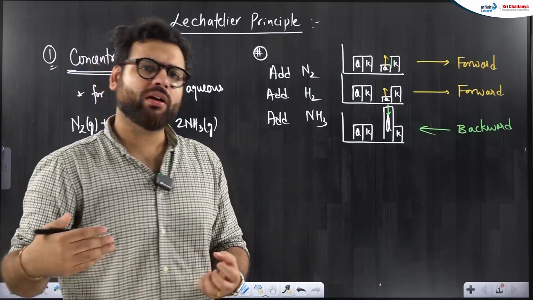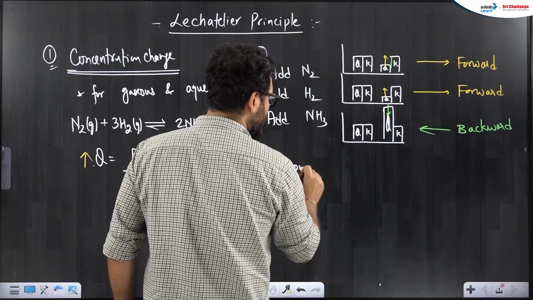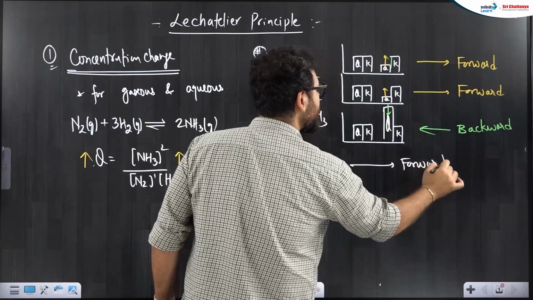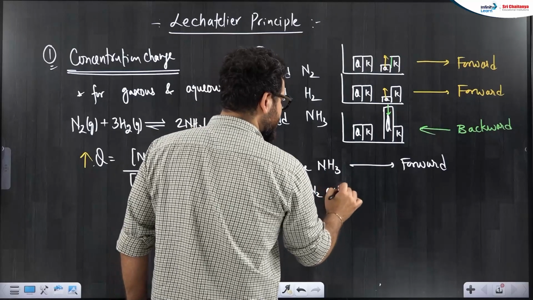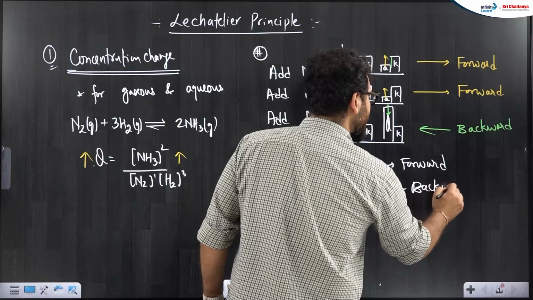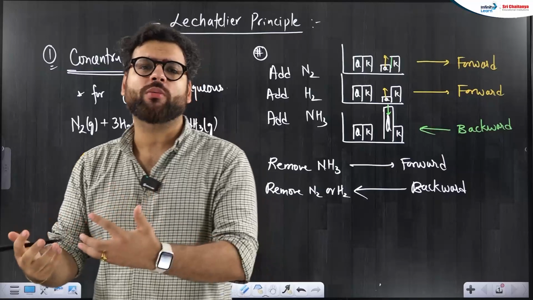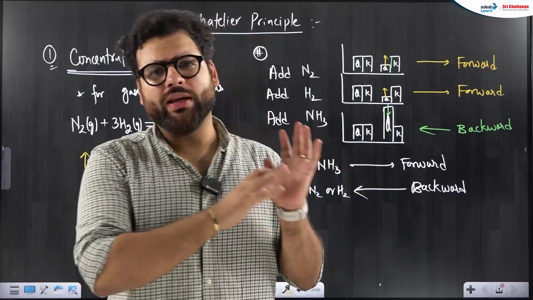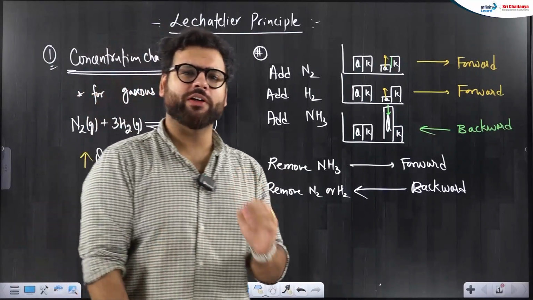So, removal of ammonia, forward. When I remove ammonia, forward. I hope it is clear to everybody now. When I remove nitrogen or hydrogen, backward. Le Chatelier will say you are trying to remove nitrogen, hydrogen, I will create even more nitrogen, hydrogen. So, whatever you try to do to the reaction, reaction will do exact reverse to you to re-achieve the equilibrium. Okay, is the first point clear?